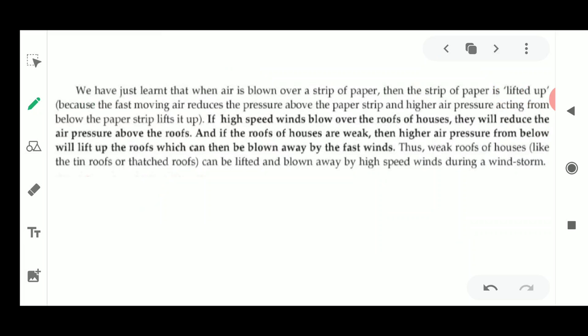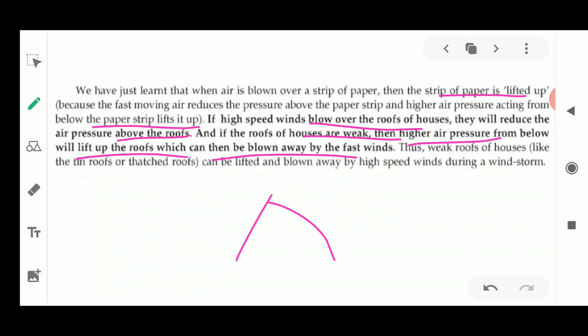Okay, now we just learned that when air is blown above a paper strip, the paper strip is lifted upwards, because the fast moving air reduces the air pressure above the paper strip, and the high pressure acting below lifts it up. If a high speed wind blows over the roof of your house, it will reduce the air pressure above the roof, and if the roof of the house is weak, then the high pressure from below will lift the roof up, and it could be blown away with the fast moving air.